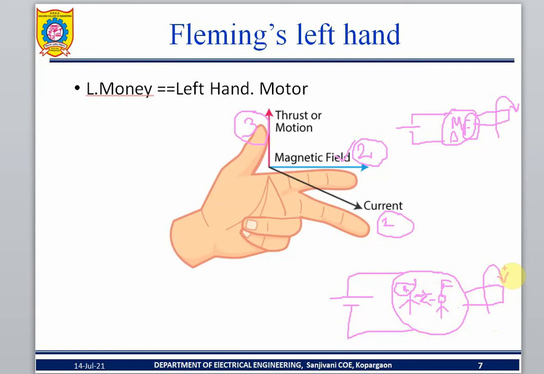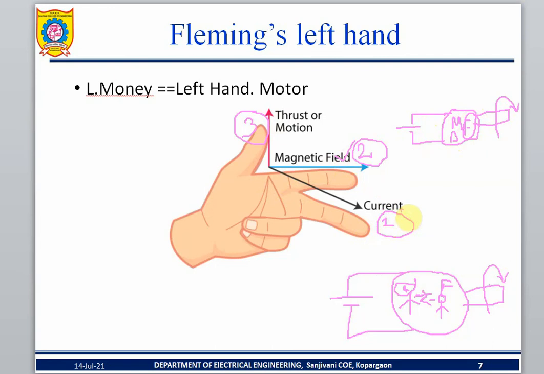I will teach you a little more elaborately later. First we will complete the Fleming rule. This is the first one. The middle finger is current, the forefinger is field, and the thumb is motion. So when you apply a power supply to the motor, this is point number one.